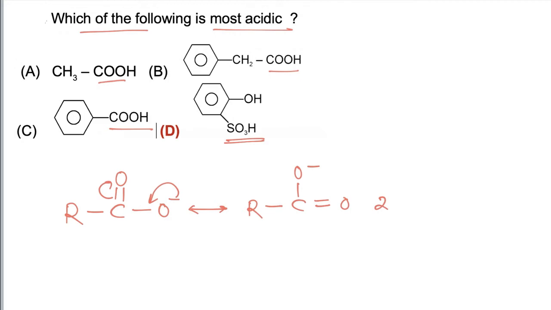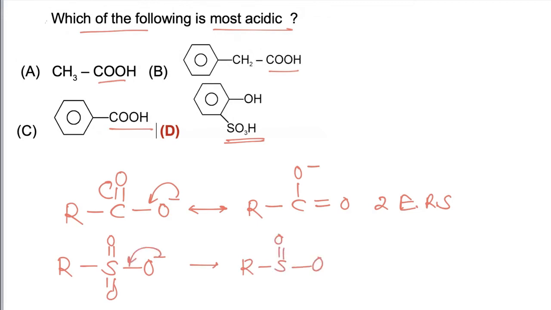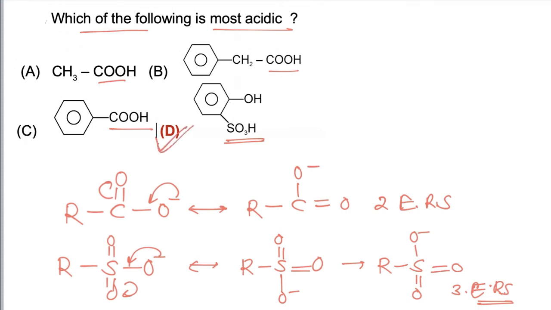Due to the formation of more equivalent resonating structures, the sulfonate ion is more stable, and hence sulfonic acids are always more acidic than carboxylic acids, and the correct answer is D.